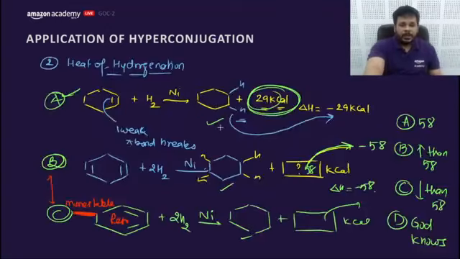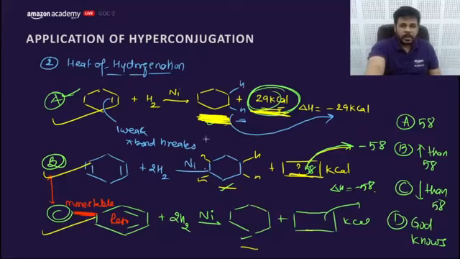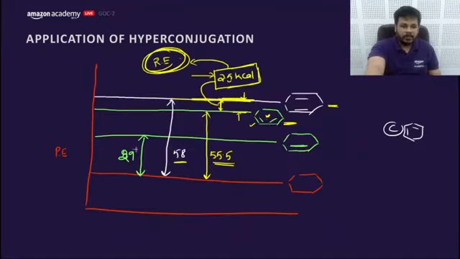Now what is the point? The point is we can compare the heat of hydrogenation of different compounds, mark my point, if the product of all the compounds is the same. We can compare the heat of hydrogenation of the compounds if the product of all the compounds is the same. Then only we can compare. Getting my point?